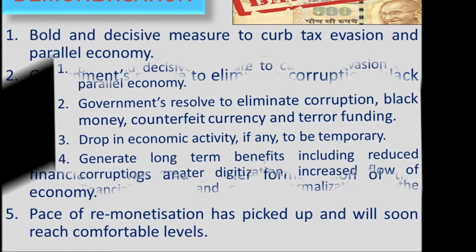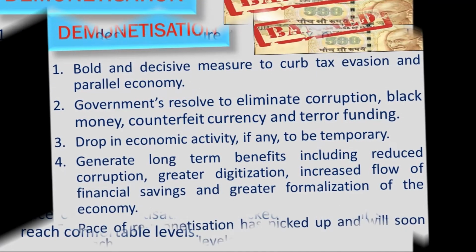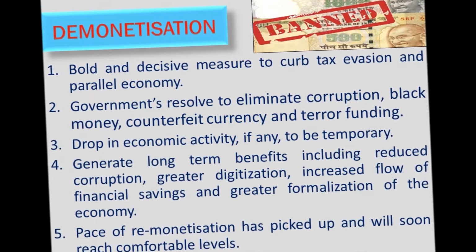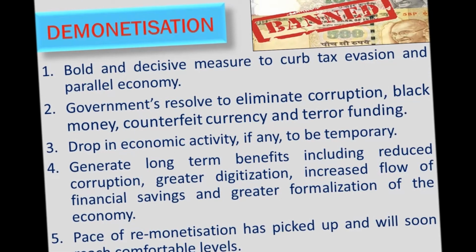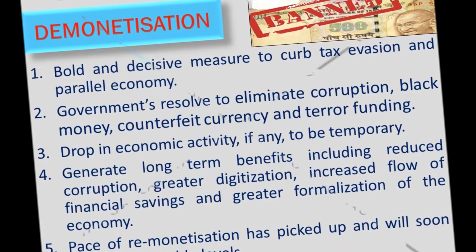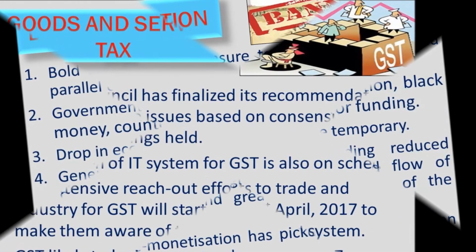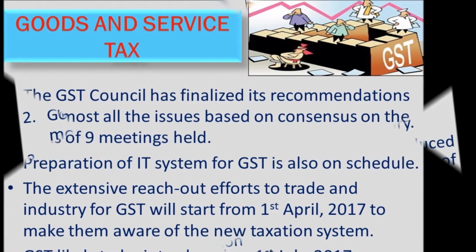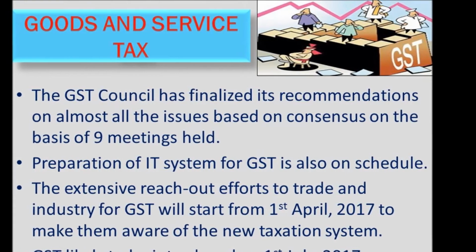And this move will help to curb tax evasion. We would be trying to eliminate corruption and stop terror funding. Black money amounts would reduce and counterfeit currency would eventually come down to very low levels.